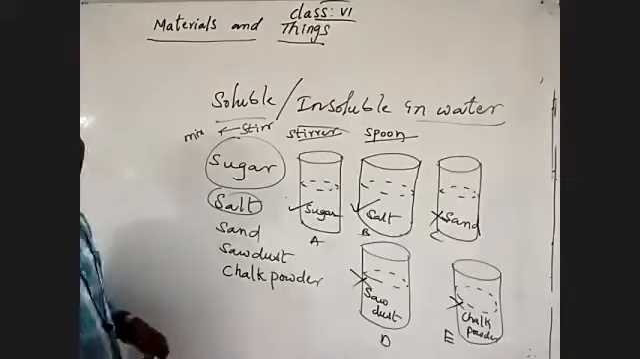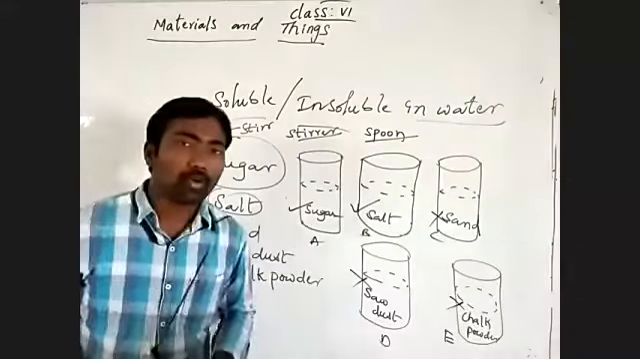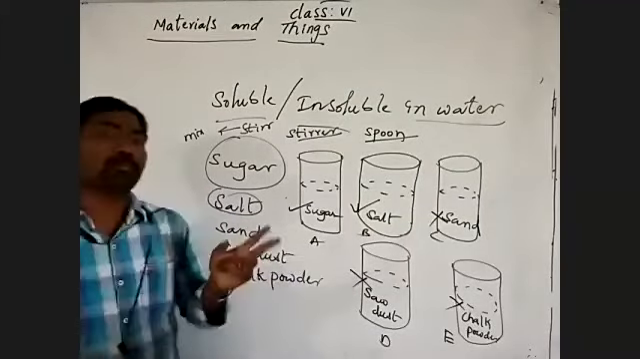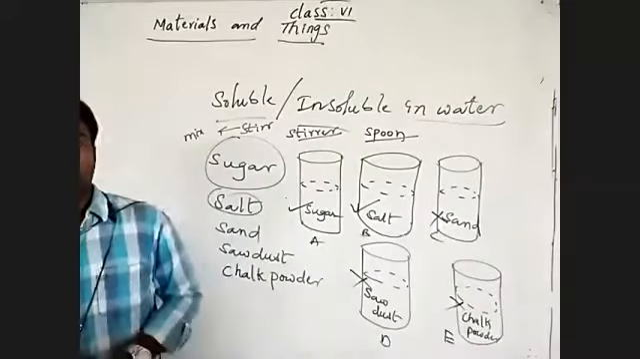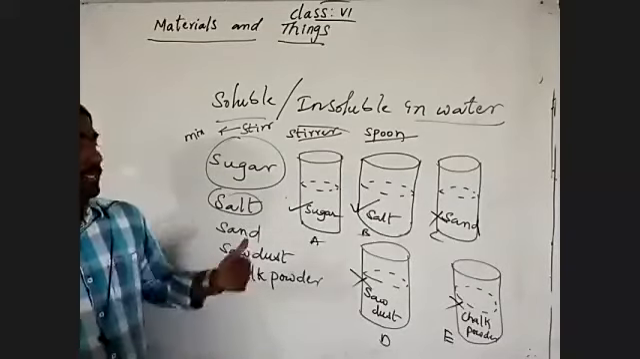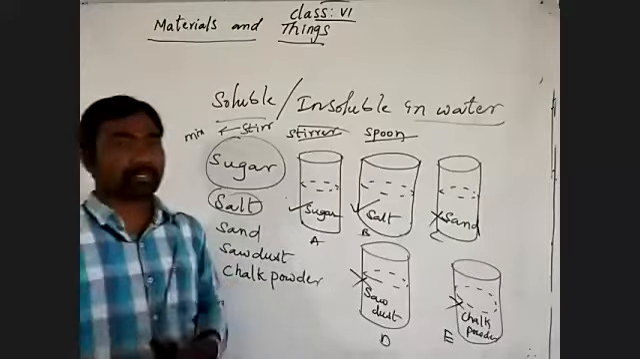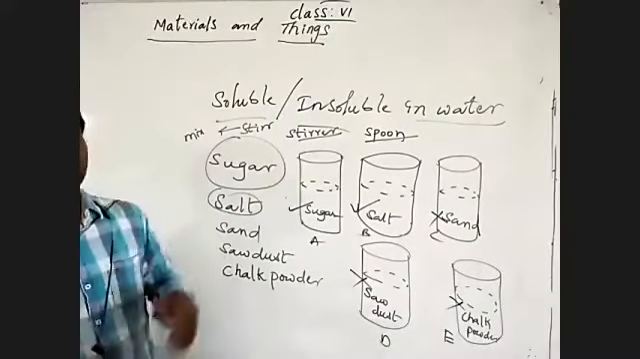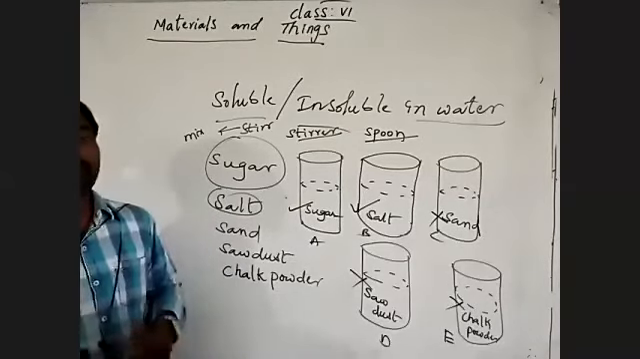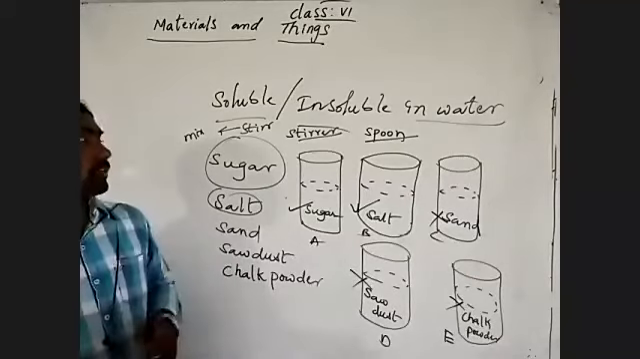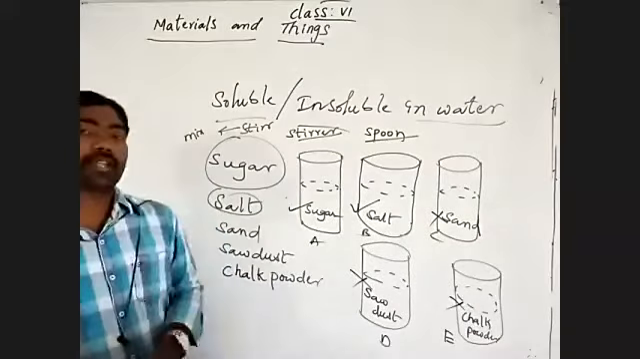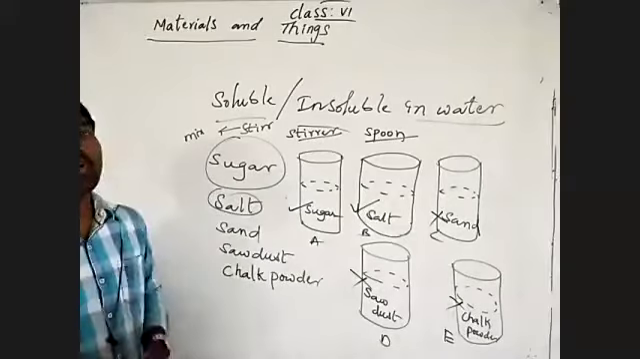Those soluble materials form homogeneous mixtures. Why am I calling it a mixture? A mixture is the combination of two or more substances. We already discussed this in separation of substances. A homogeneous mixture means the particles are distributed uniformly throughout the substance, dissolved completely throughout the liquid. So here, sugar and salt dissolved completely into the water. That's why we call them soluble materials, or homogeneous mixtures.